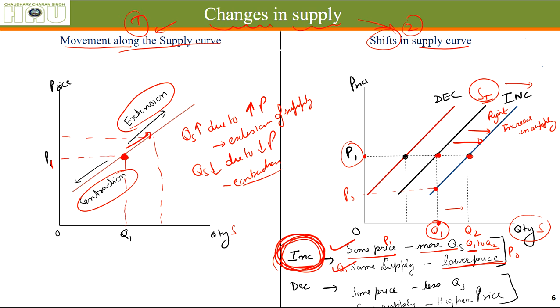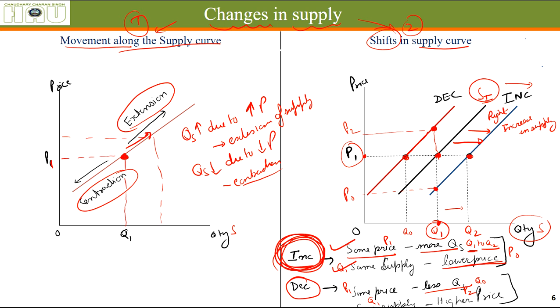You will understand. What do we mean by decrease in supply? When at the same price, that is at P1, less quantity is supplied. Now Q0 is being supplied. Or you can say that the same quantity, that is Q1, is now being supplied at a higher price, P2. So when the same quantity is supplied at a higher price, this makes up this point, and at the same price less quantity is being supplied, that is at this point.